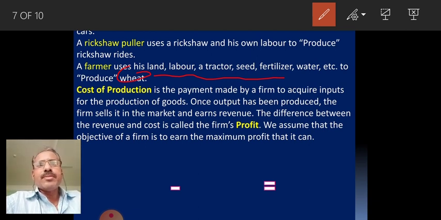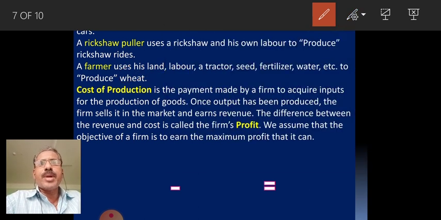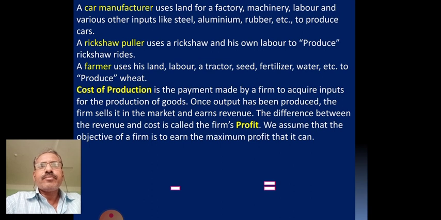Not only for this, many other examples we can take to produce goods and services in our society. Not only the rickshaw puller or the farmer or the tailor, but also many others. Whoever wants to get the production of any good has to work with the raw materials and also other things. This is how production takes place in our society. This is the example. Next we shall move on to the cost of production.